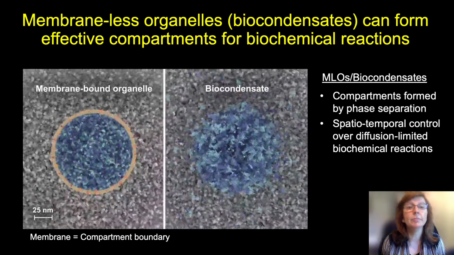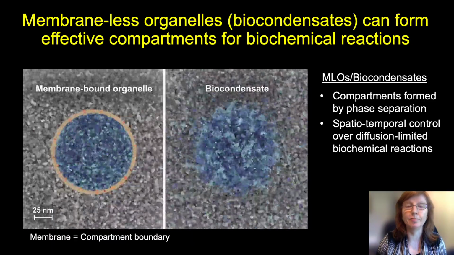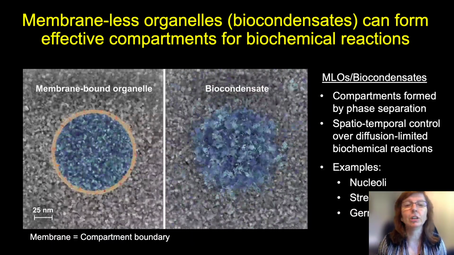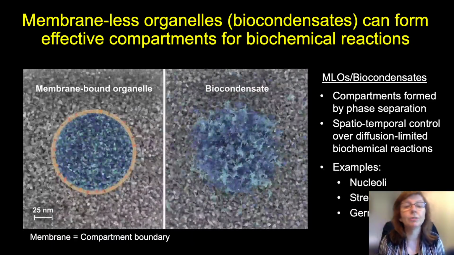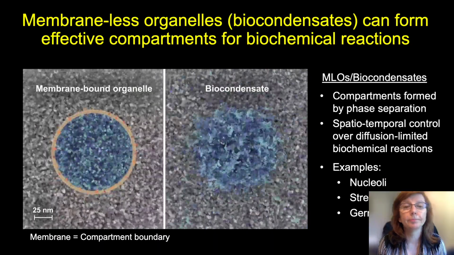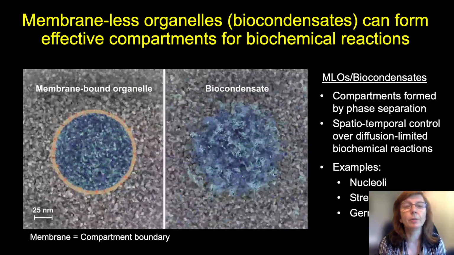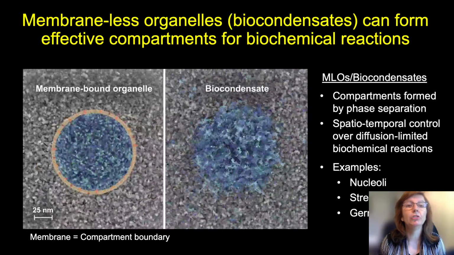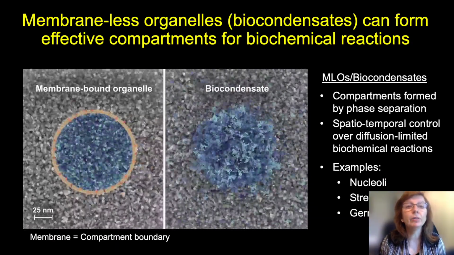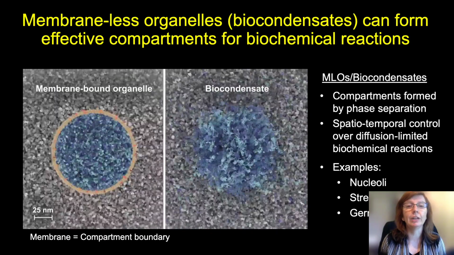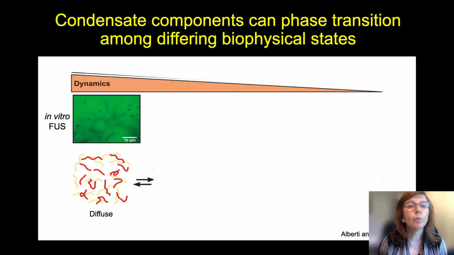Now, over the past decade, many examples of membraneless organelles have been identified and characterized. These include nucleoli, stress granules, and germ granules, among many others. This process of phase separation is a very powerful mechanism to generate cellular compartments. However, it is vulnerable to changes in chemical and physical parameters. For example, changes in the concentration of RNA and protein, changes in pH or cellular energy levels, can all result in condensate components undergoing phase transition among differing biophysical states.